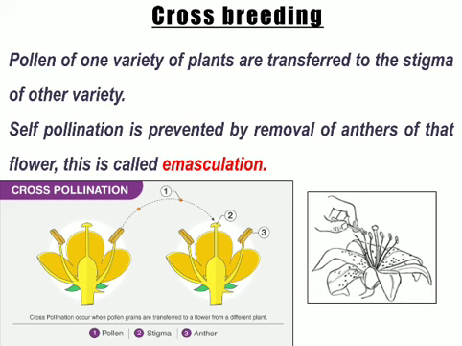Now these seeds we have got from this cross are used in the field for the purpose of plant breeding, and we can grow a number of plants from these seeds. Then again we collect the seeds of that generation, so we can increase the number. So this is about the cross breeding technique.